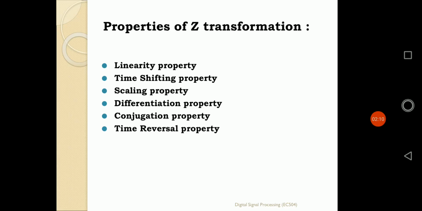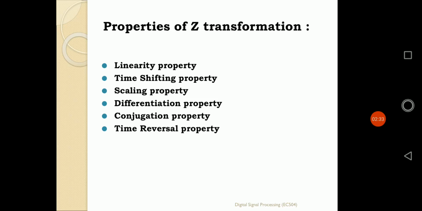The differentiation property tells us what happens to the time domain sequence if we differentiate the Z transformation x of Z with respect to Z. That means for what type of change on the discrete time domain sequence, x of Z is changed with respect to its differentiation.